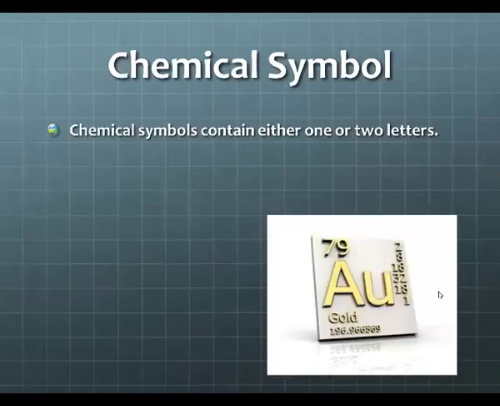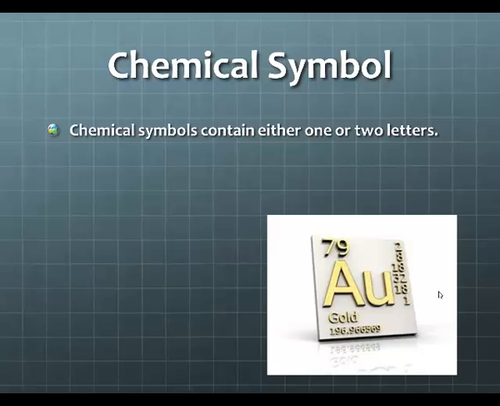Chemical symbol. Inside of your notes, you will see the box for gold. With that box, I want you to follow along, and I want you to do the same thing that I do inside of our notes here, inside this PowerPoint. And I want you to circle and identify each thing as I do it inside this periodic table.